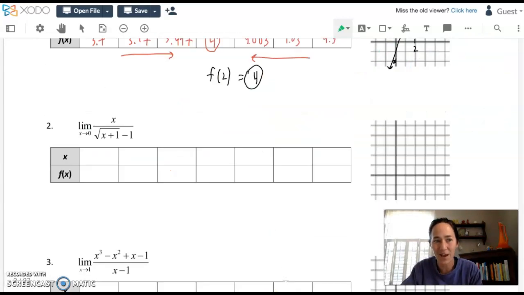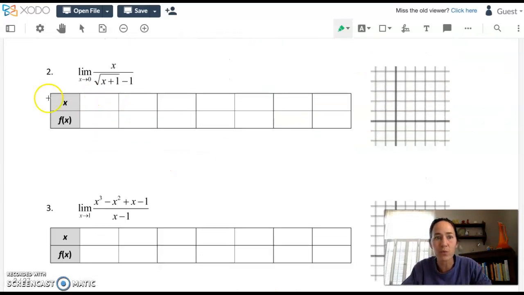Now let's kick it up a notch. In 2 and 3, we have in both of these a big domain restriction that's going to prevent us from getting an f of that number. There is no f of 0 in this case. If I tried plugging in 0 to this expression, I'd have 0 over 1 minus 1. I'm going to get an undefined value. But what we're going to learn in 2 and 3 is the existence of a function value at 0 has no bearing on the existence of a limit. There is still going to be a limit answer for this question.